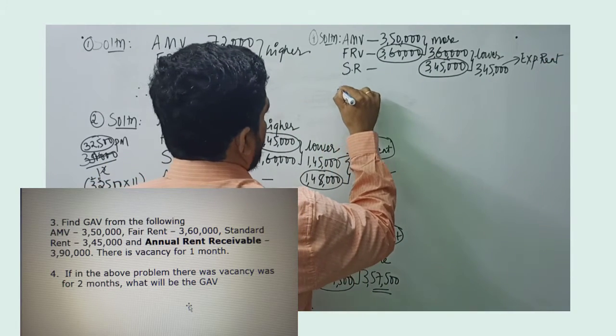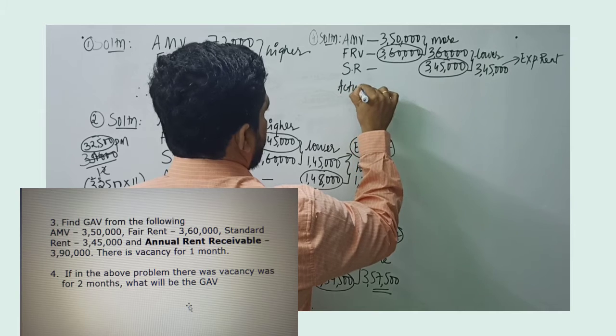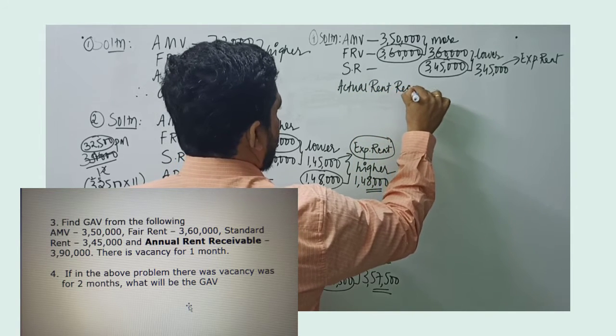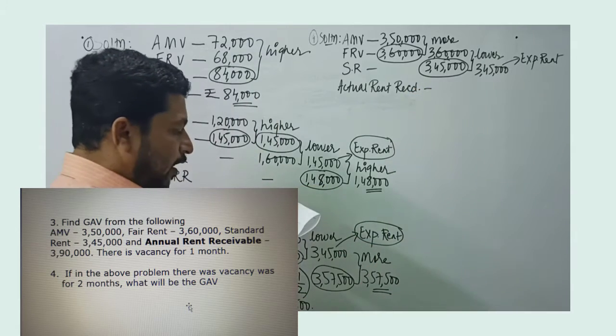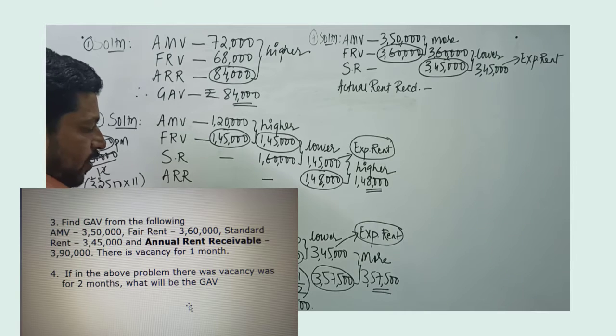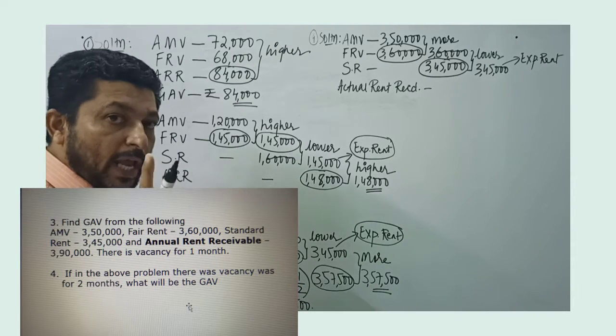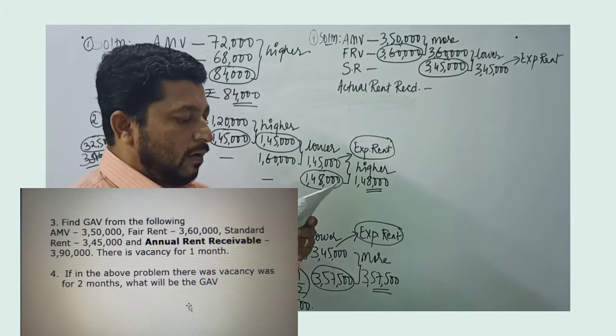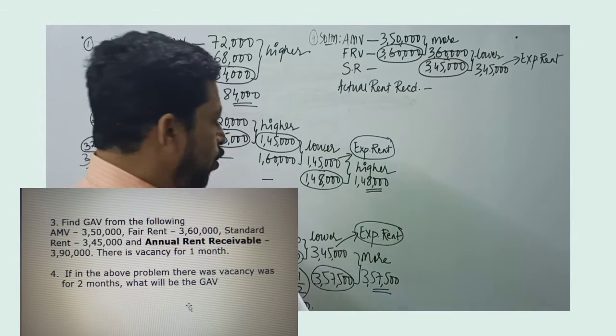Now let's come to actual rent received. In the problem, we are given the annual rent receivable, which is 3,90,000. In problem number 3, there was vacancy for 1 month. But in problem number 4, it's given there was vacancy for 2 months.